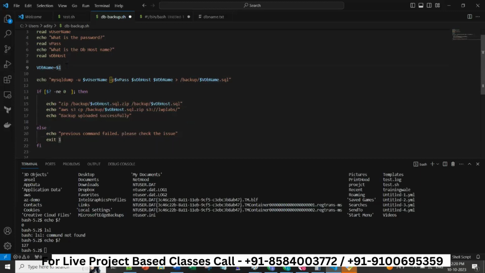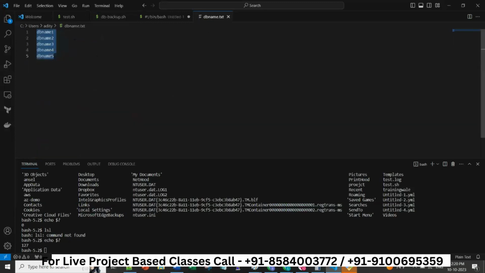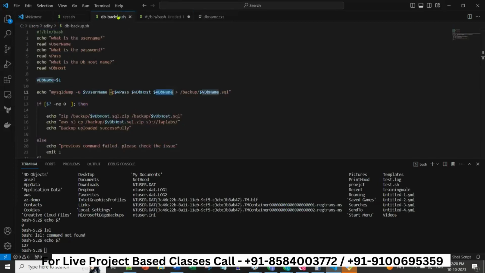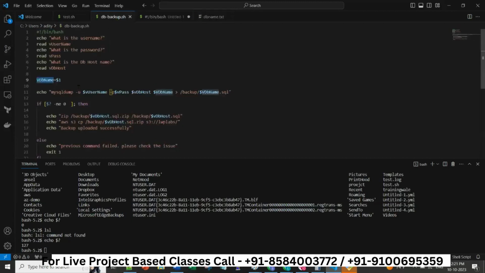So I'm writing a script. It will take the username, it will take the password, it will take the host, but my db name is like lot many db names are there. These 5 db names are there, which is there in a different txt file. See, here you see. So now what I have to do, I have to pass in this vdb name these 5 databases, and 5 times this command should work or run.